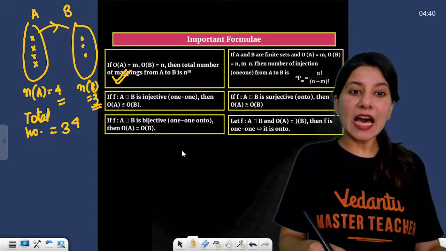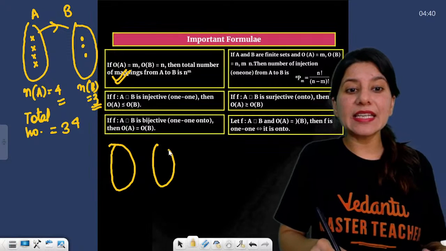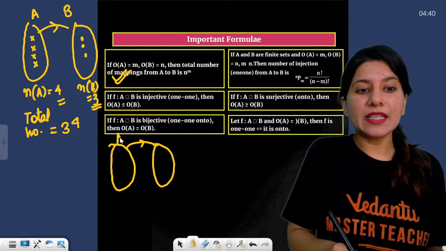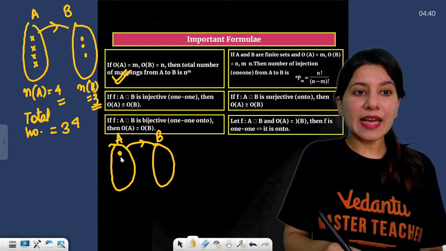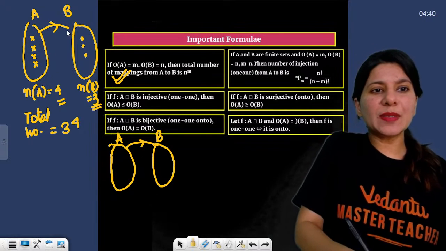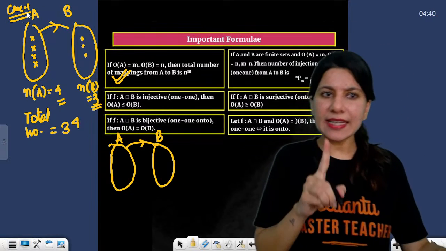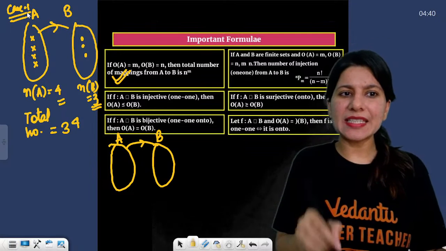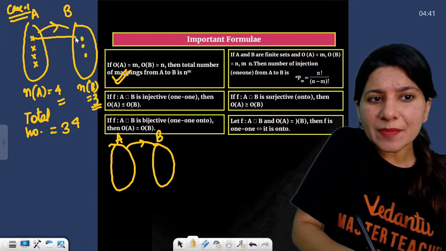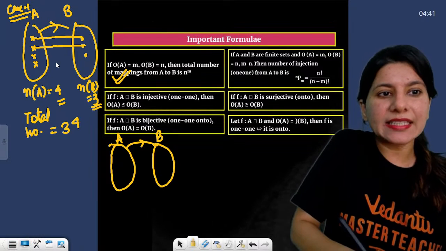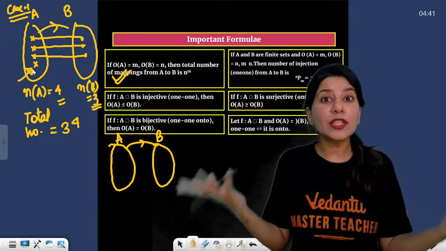Now, if you need to find whether your function is 1, 1 or not, for that, can you see in this particular case? Set A is having 4 elements, set B is having 3 elements. If I try to make this one function, the first element gets connected with this, the second gets connected with this, the third gets connected with this. This element will be left out, which is not at all allowed.